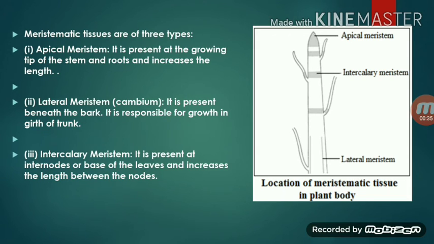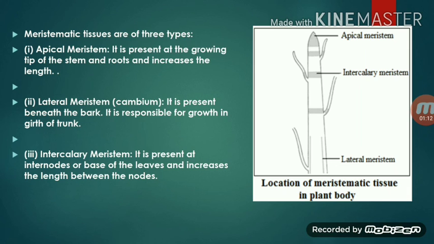All right. Next is the lateral meristem or cambium. It is present beneath the bark. Next to the bark is the lateral meristem, and it is responsible for growth in girth of the trunk. So it is responsible for increase in the diameter of a tree trunk. You can see the lateral meristem in this diagram. Where is it located? It is next to the tree bark.